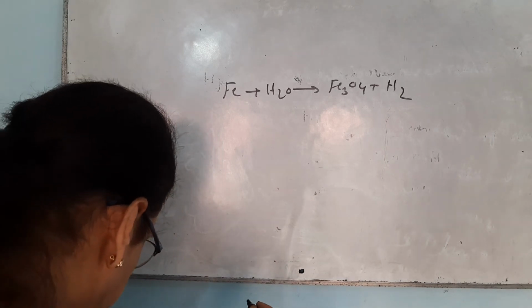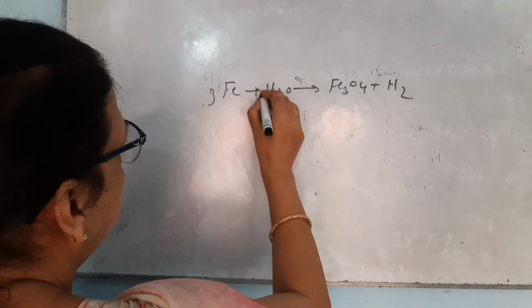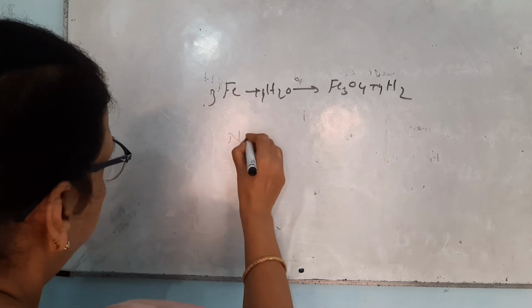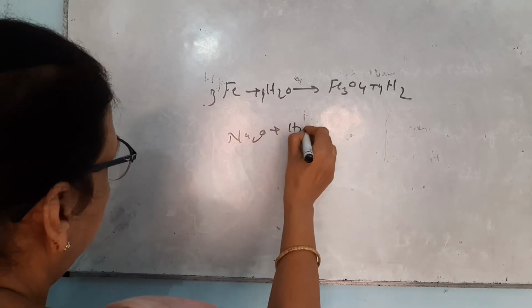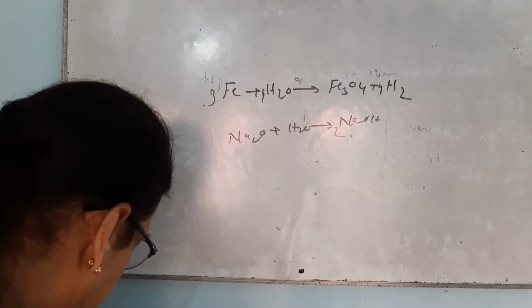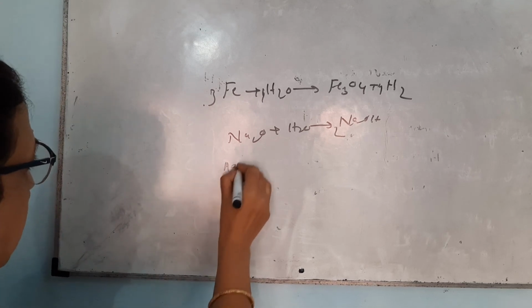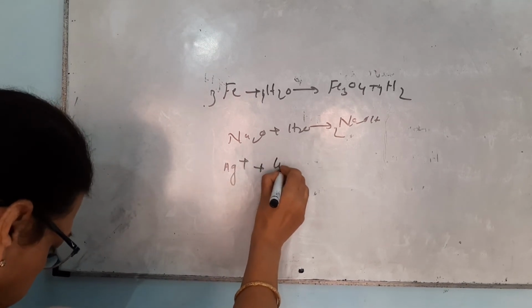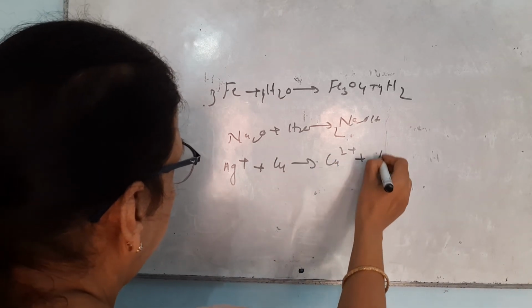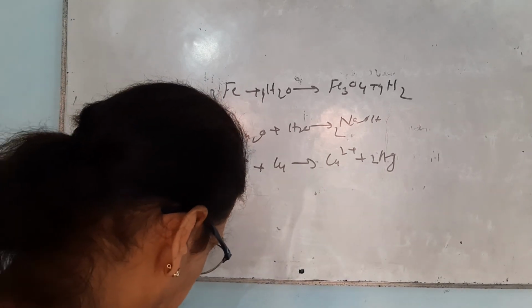Now you can balance it yourself. Then there is Na2O plus H2O. There will be formation of sodium hydroxide. Then there is the reaction of silver ion with copper. There will be formation of copper ion with release of silver. Now you can very easily balance the equation.